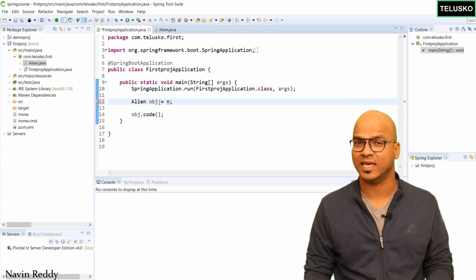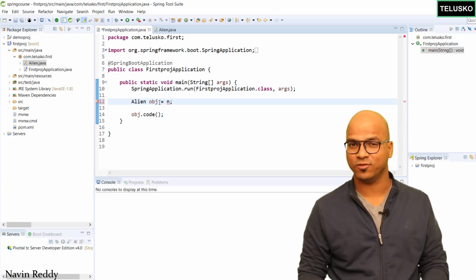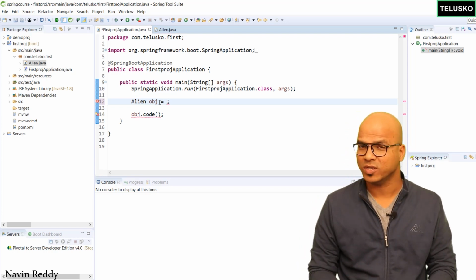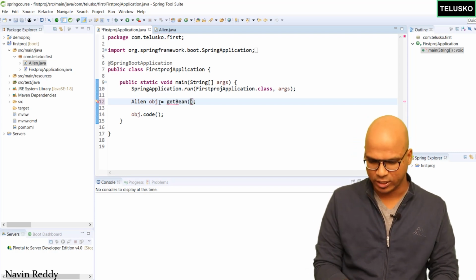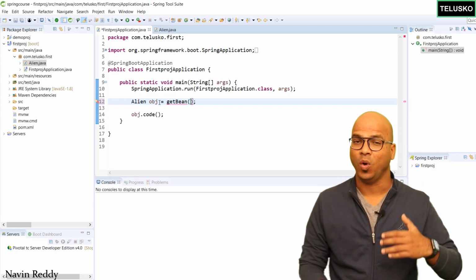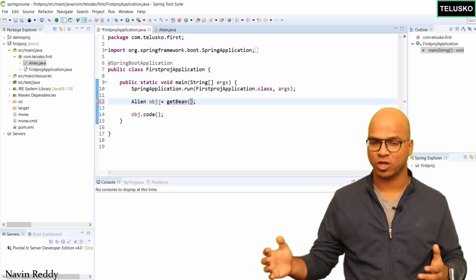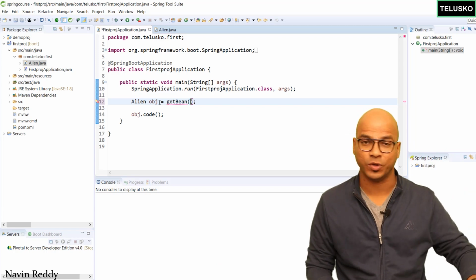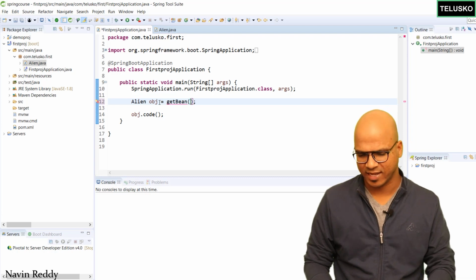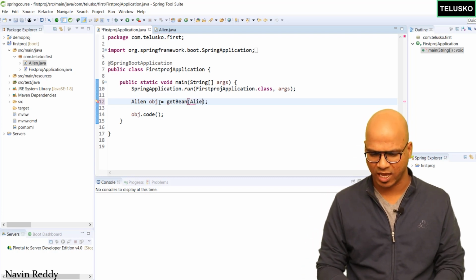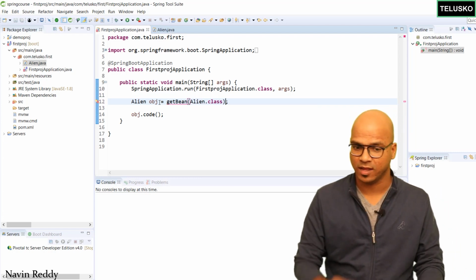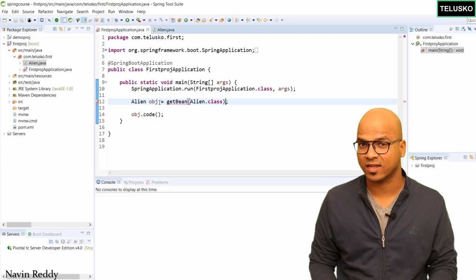And that's where Spring says, hey, if you want an object, I will give you the object. You just have to ask for it. How will you ask for it? It's very simple. You can just go here and say, hey Spring, give me a bean. Spring will say, okay, I will give you a bean, but tell me which class object you need. Do you need an object of alien class? Object class? Array class? There are so many classes available. Which object do you need? You're getting confused, which means I have to mention it. So I will simply say alien.class.